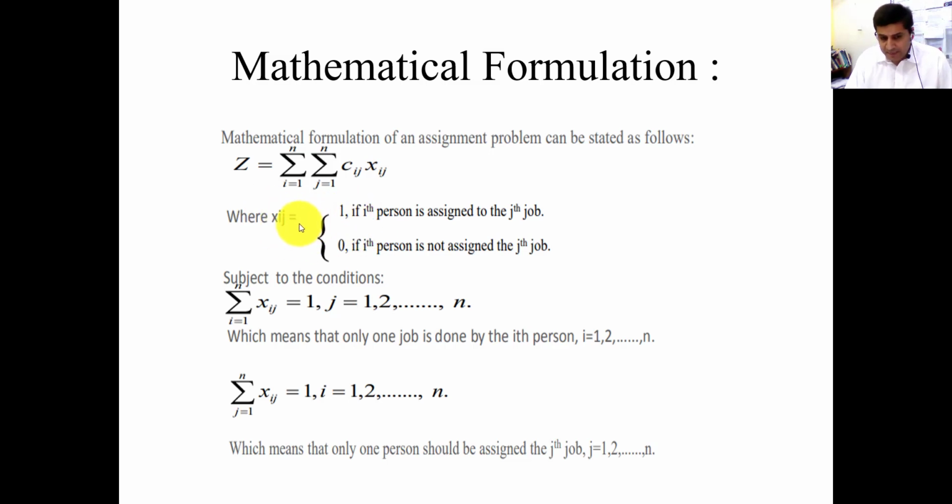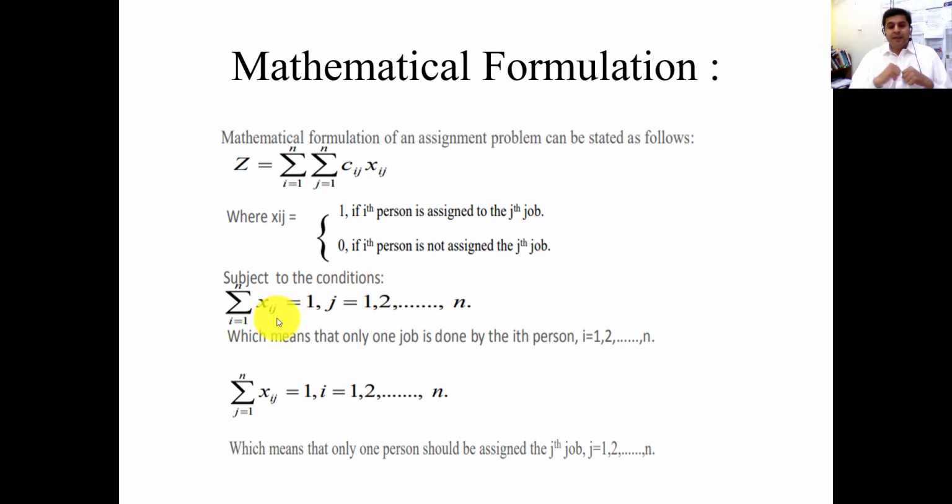Where Xij is the assignment of people to a specific task. It is equal to 1 if the ith person is assigned to a specific job. So when you assign a person to a specific job, it's finished. If you are not assigning that person to a specific job, then it will be equal to 0. Okay. Then subject to some constraints.